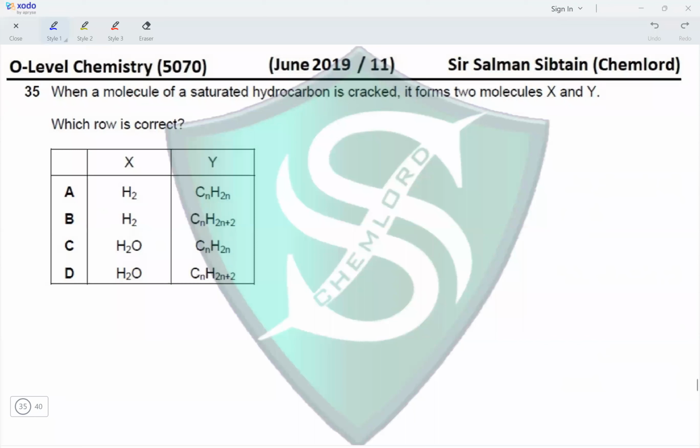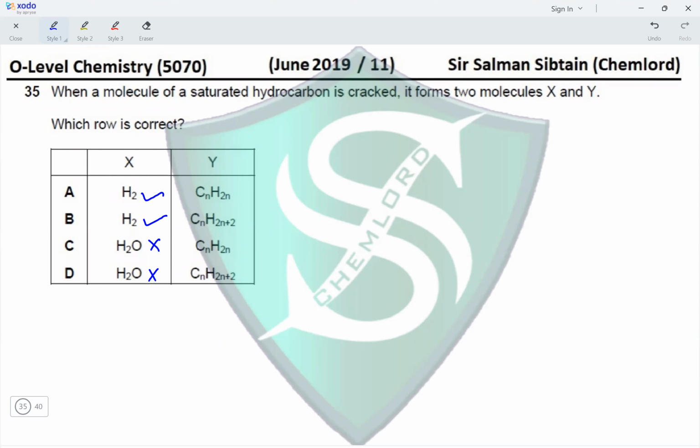Question 35. When a molecule of a saturated hydrocarbon is cracked, it forms two molecules X and Y. Which row is correct? Okay. So X has hydrogen and water. Cracking does not produce water. So C and D have been eliminated. Now, which row is correct?